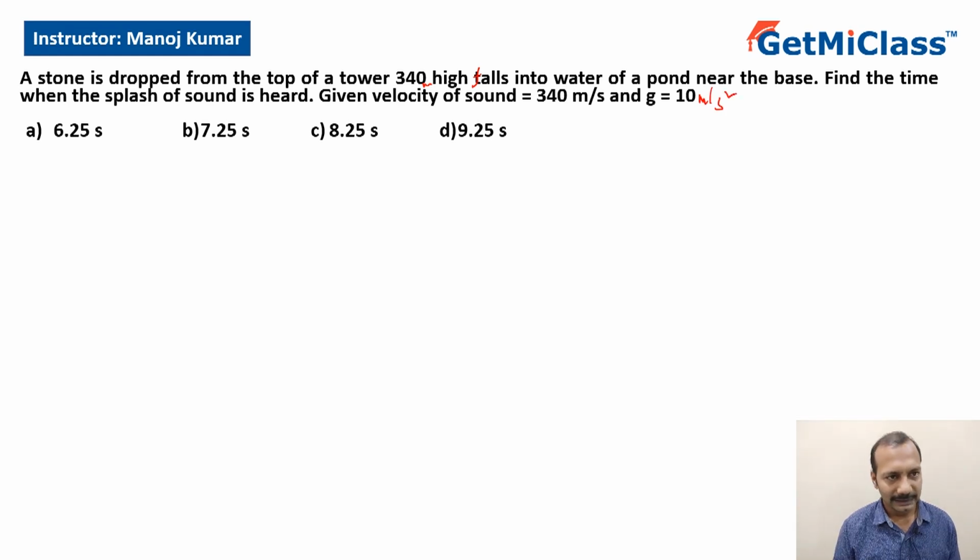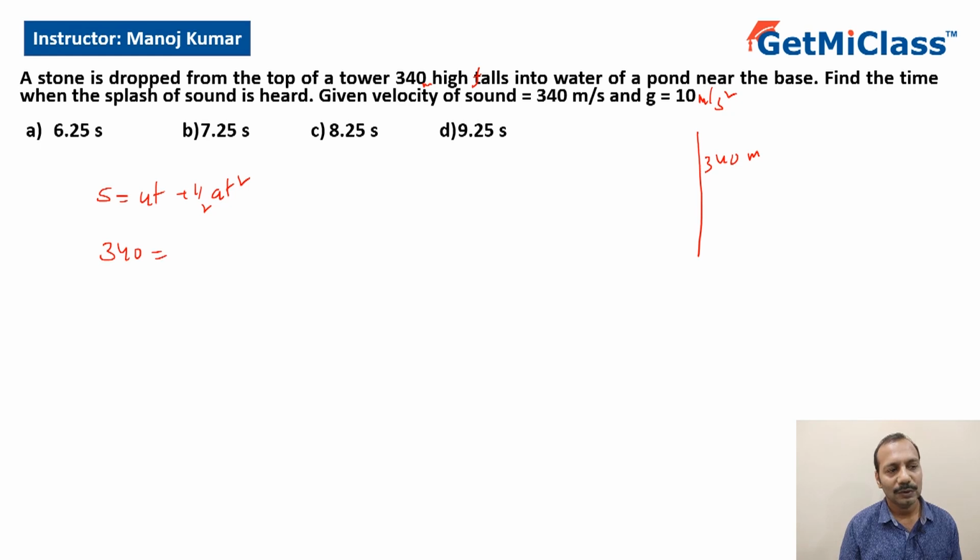So what is the time taken by the body to reach ground? Let's calculate that first. So this is 340 meters. I'll use the formula S equal to ut plus half at square. Now S is 340, u is 0, half a is acceleration due to gravity, 10 into t square. So that gives me 340 by 5 equal to t square, so t square equal to 68, or t equal to root 68 seconds.